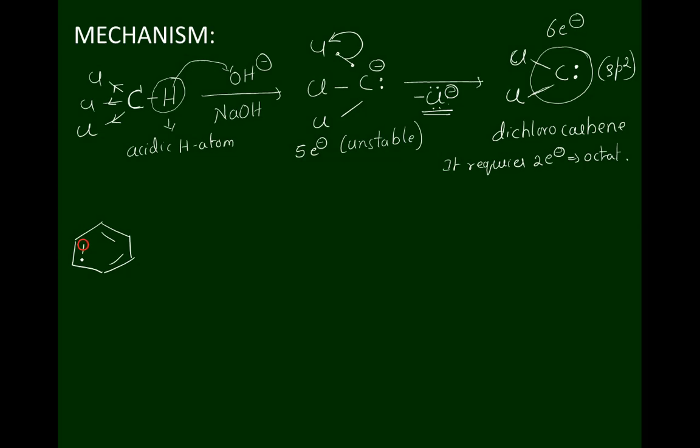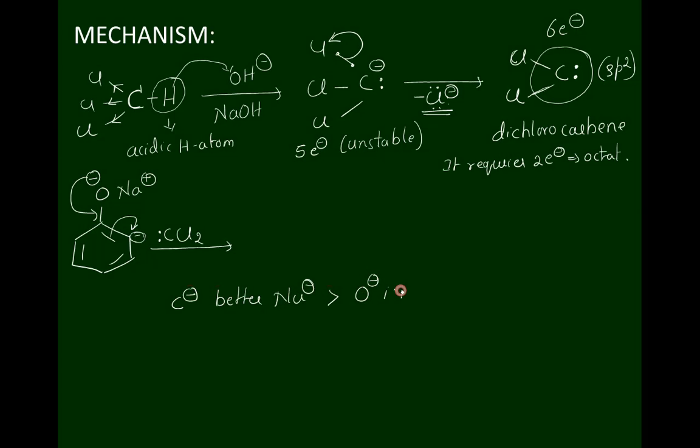When phenol is treated with sodium hydroxide solution, sodium phenate is obtained. This is treated with the dichlorocarbene, CCl2, so it acts as an electrophile. This oxygen atom donates the electron density towards itself, and it comes here. Therefore, this carbon atom carries a negative charge, and I already gave that a carbon nucleophile is a stronger nucleophile than the O minus ion. I will give you the reason. C minus ion is a better nucleophile compared to O minus ion.